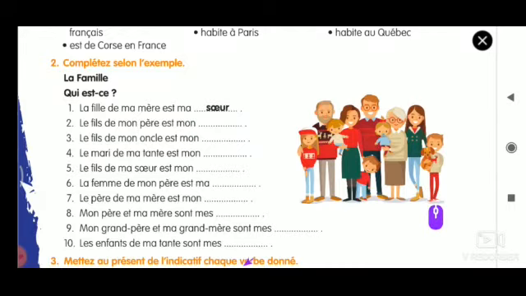Okay, so qui est-ce? La famille, qui est-ce? Here are the family members and we are going to point out who they are and what the relation between them is. There will always be one person who talks about the second and third person. So person number 1, person number 2, and the relation is here. Someone who is hidden, that is the third person.